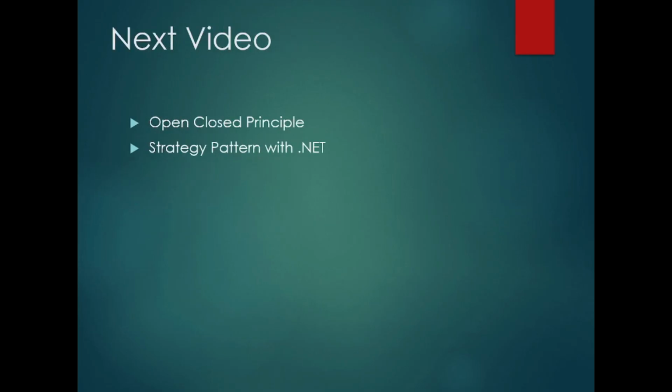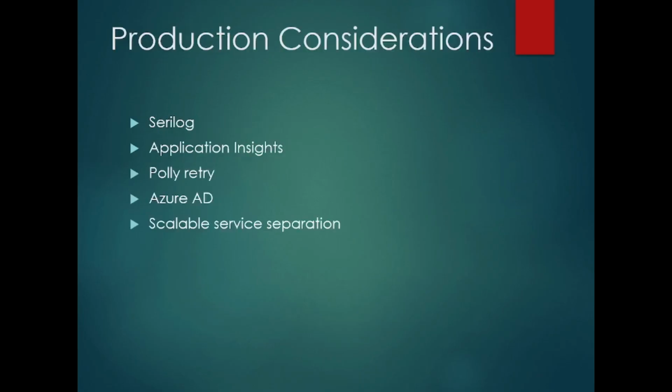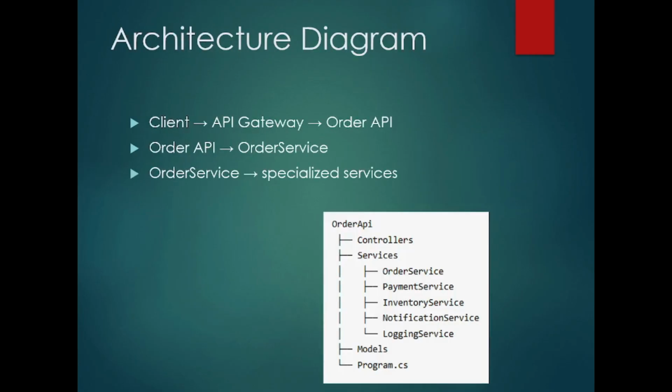So the key takeaway is one file should have one class and one class should have one responsibility. Here order service is doing multiple things as a bad design. Now order service will have dependency injection from payment, inventory, notification and logging, even though these are handled separately. So that is the beauty of SRP.